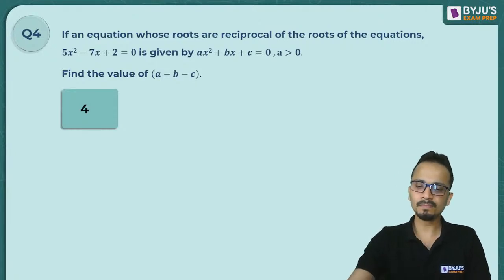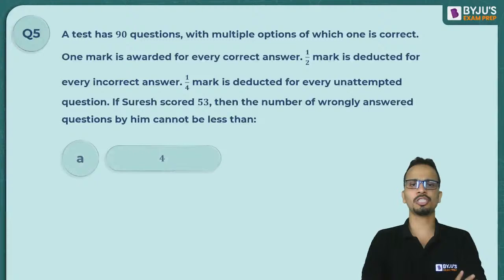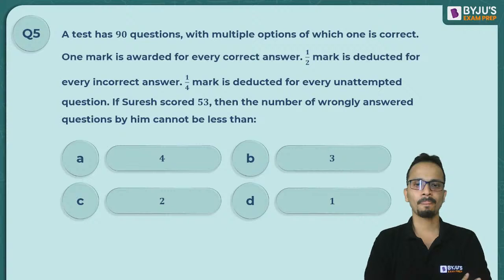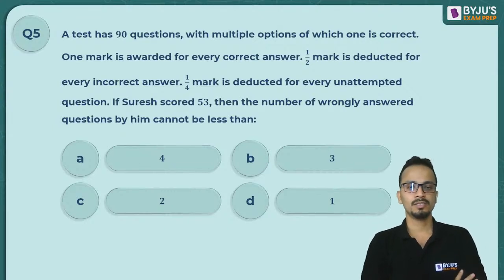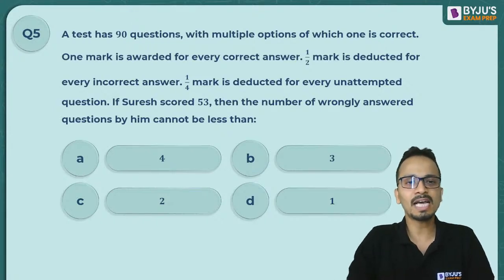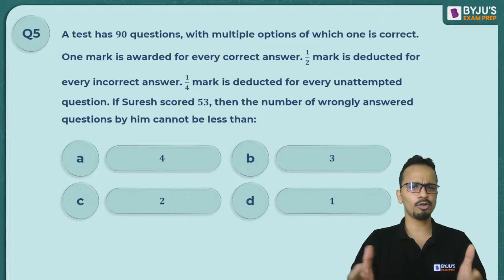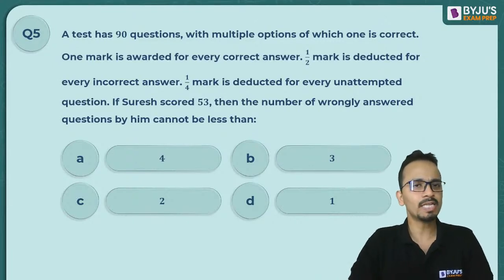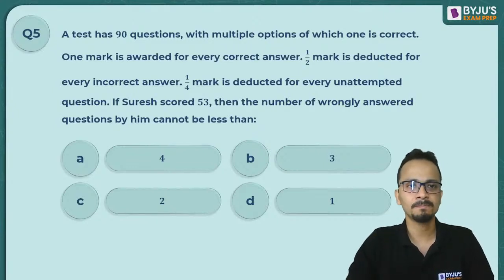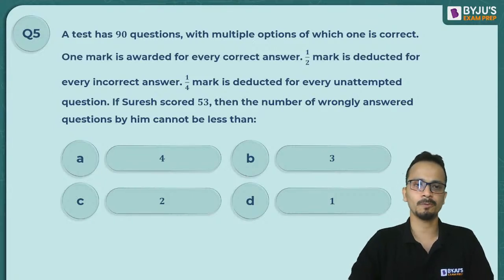Now moving on to the next question, question number 5, a question on special equations. Definitely you can see this type of question in your examination. Test has 90 questions with multiple options of which only one is correct. 1 mark is awarded for every correct answer, half mark is deducted for every incorrect answer, and 1/4 is deducted for every unattempted question.